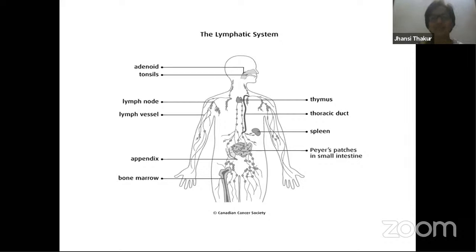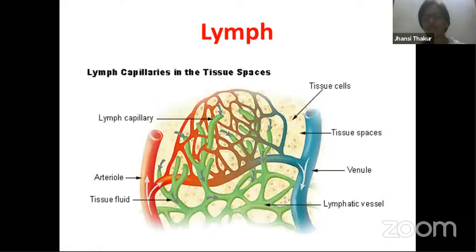So this is the lymphatic system consisting of primary organs like the spleen. These are all the primary organs. Patches in the small intestine kill bacteria and other things. Lymph nodes are small nodules, node-like structures, and then you have the lymph vessels. So much we are talking about lymphatic vessels and the lymphatic system, but first of all, what is lymph? We have to understand that. Please try to understand this very carefully.